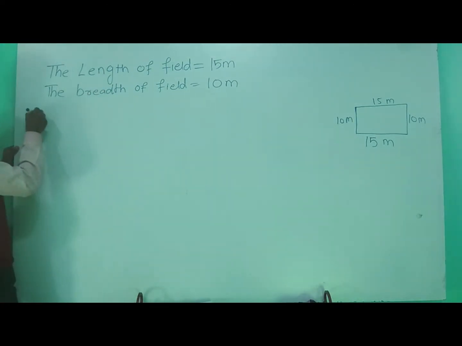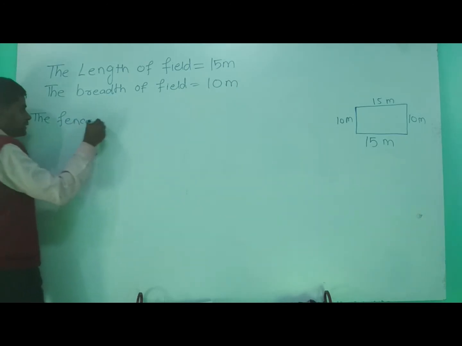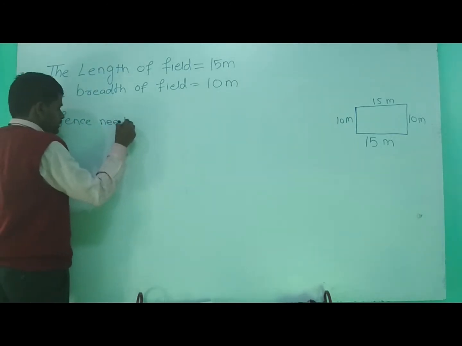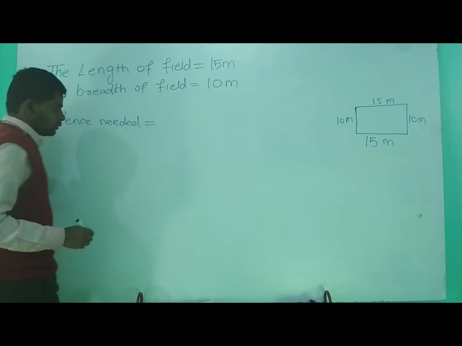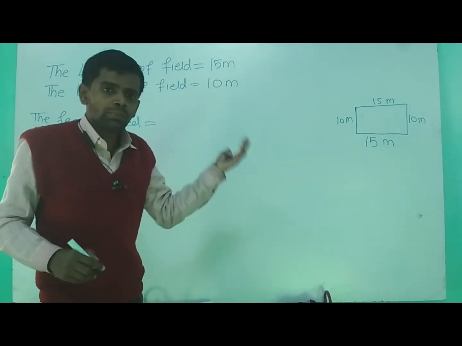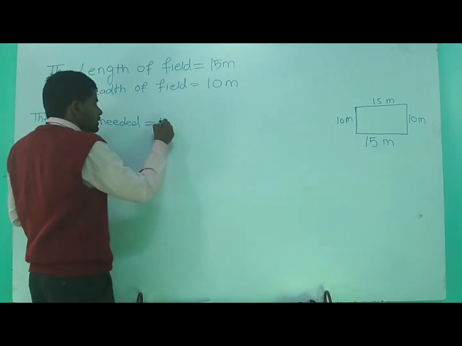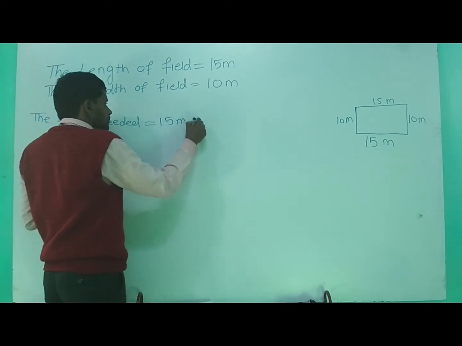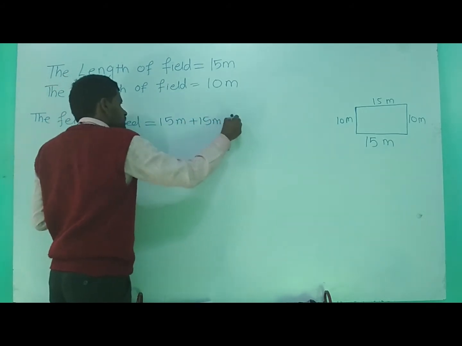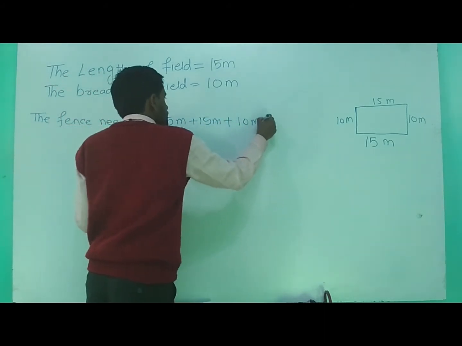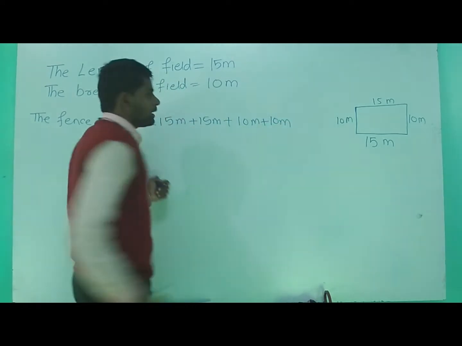We can write here the fence needed is equal to the sum of all the sides. That means 15 meter plus 15 meter plus 10 meter plus 10 meter. We will add all the sides.